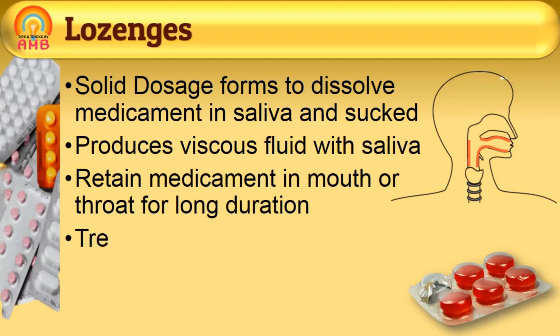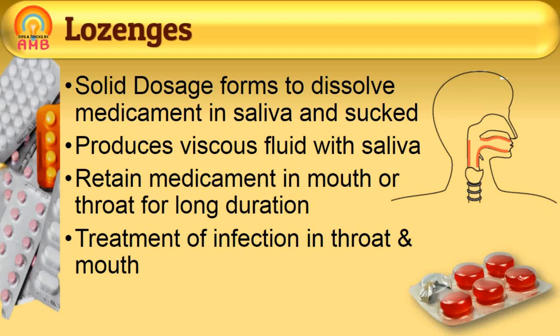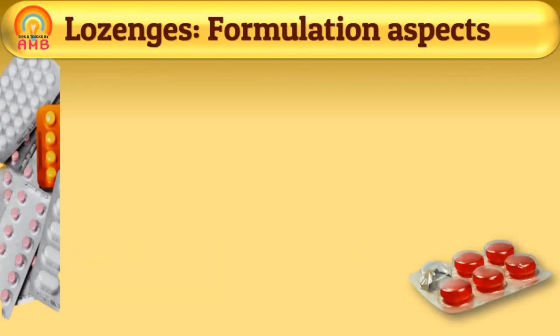These are used to achieve local effect in the mouth or throat in treatment of infection of the mouth or throat. These stimulate mouth secretions and give a demulcent or soothing effect in the mouth and throat and reduce irritation at the site.